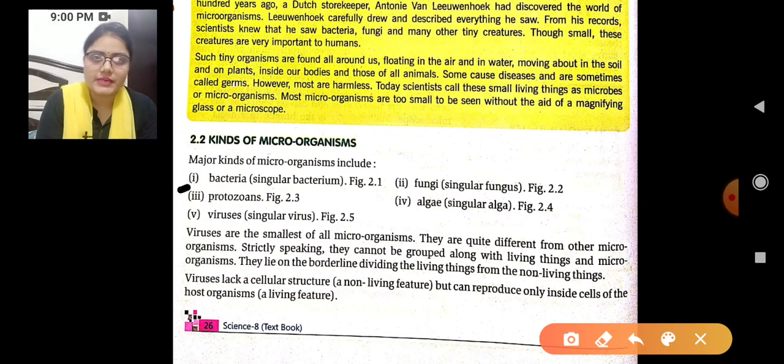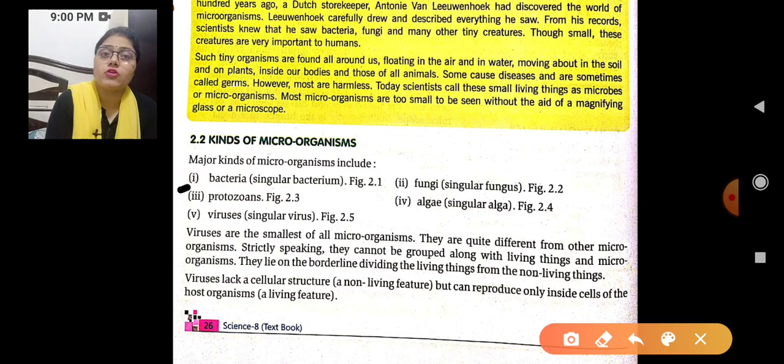Further, we will explain all these in the form of a diagram as well. Second is fungi, and the singular is fungus. Third is protozoans. Fourth one is algae, and the singular is alga. And viruses, the singular is virus. So all these are in the singular form.